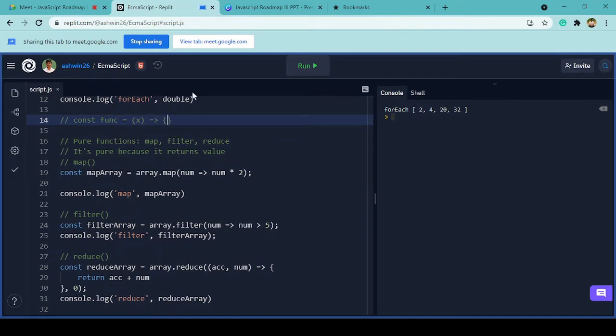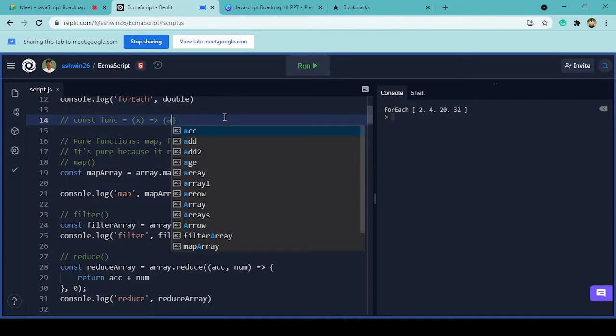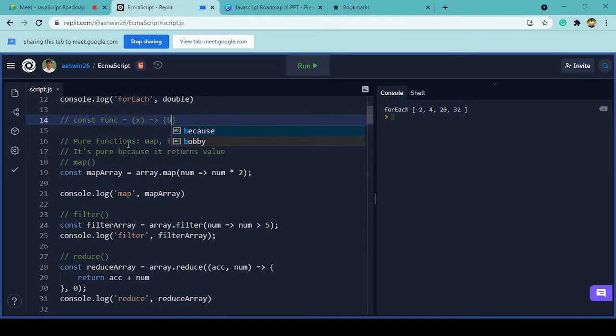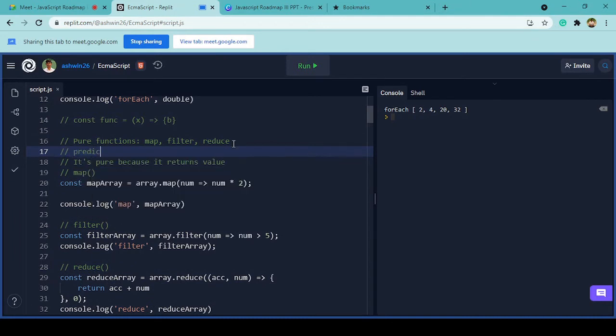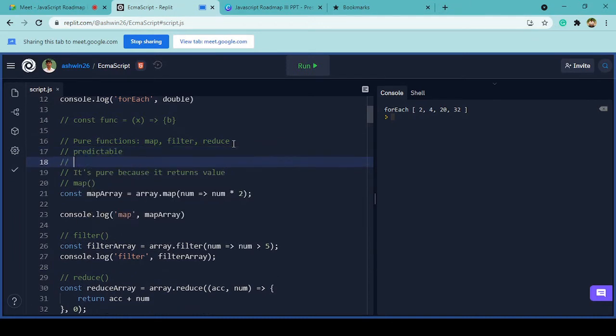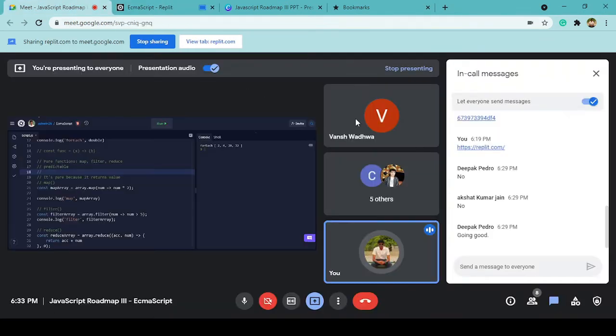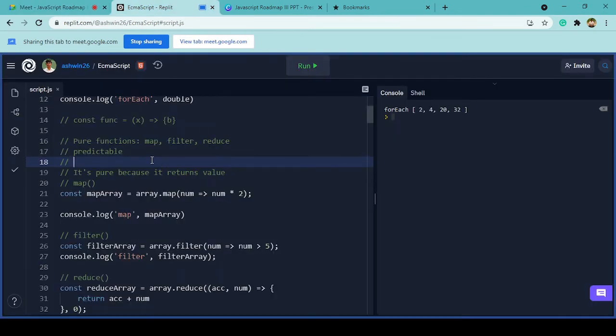So when I'm passing this value, the output should always be predictable. It should be either a particular value a, or a particular value b. That's what a pure function does. The output should always be predictable. That is the number one property. It should be the same at all times, at all costs. That's how we can say it is easy to do development, right? Whenever we know what is going to come, it becomes easier for us to develop good software. Another feature of pure functions is that they do not affect the outside world.